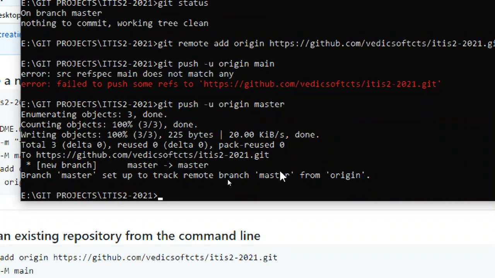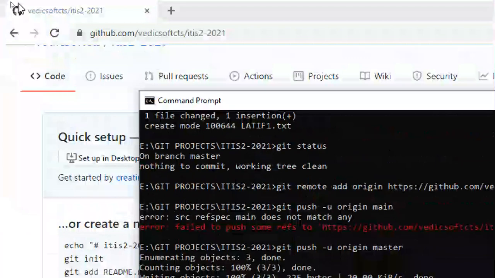Okay, it is uploaded, but it will ask for a username and password. Last time I gave a username and password, so then we can give. First time we will get confused, but next time it will work directly. I did a cancellation, and I gave the username and password manually. Sometimes it will store the username and password in your PC, or sometimes it won't store, depending upon the background working. Okay, now it is done, push is done.